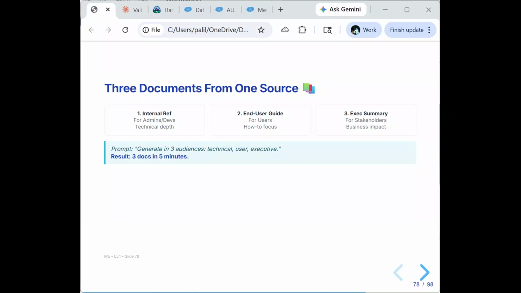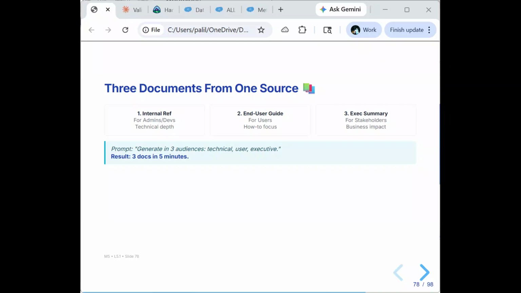Now here's a power move. We can generate 3 document formats from the same source material. Format 1 is an internal reference doc. It has to be technical, for other admins and devs, with full configuration detail. Format 2 is an end user guide. It has to be instructional for a sales rep or end user, step by step how-to. Format 3 is an executive summary, business focus for stakeholders: why it matters, and business impact.